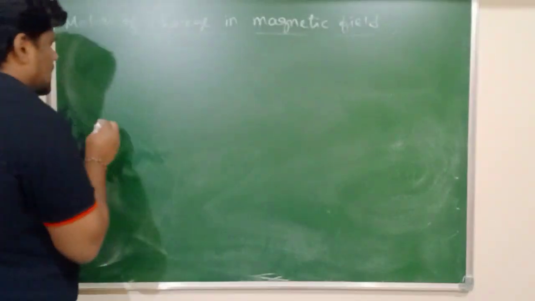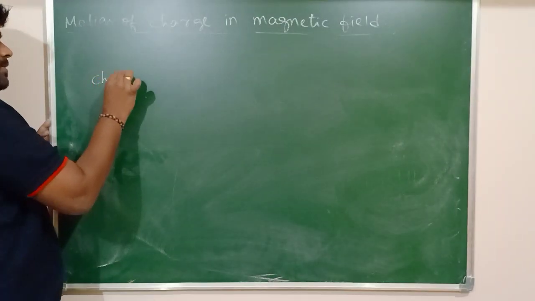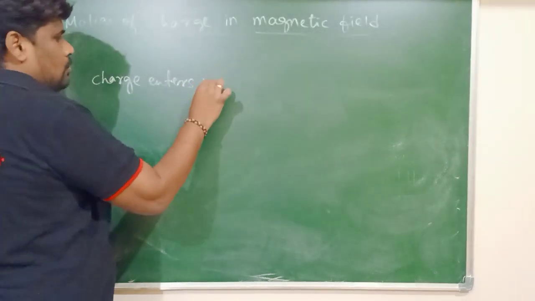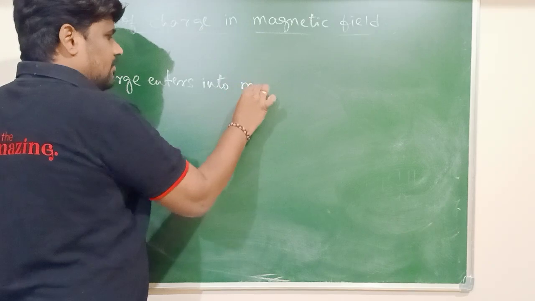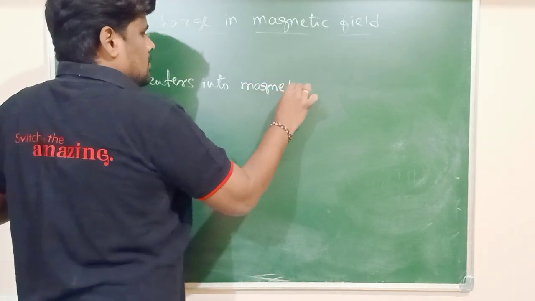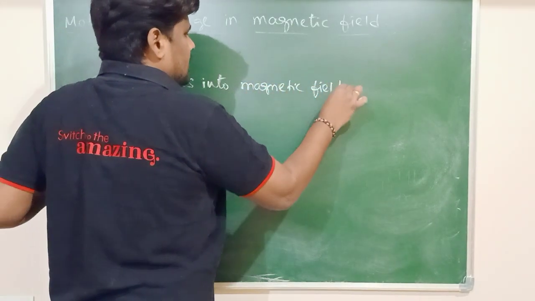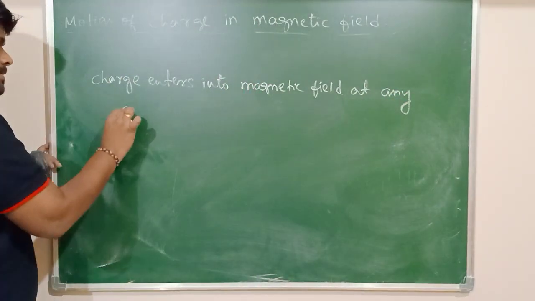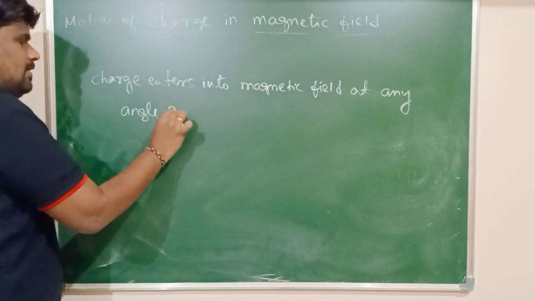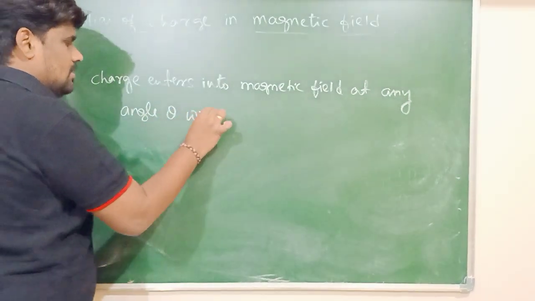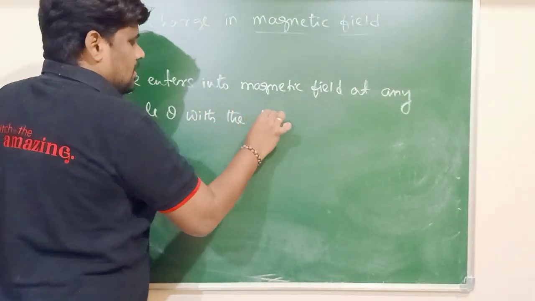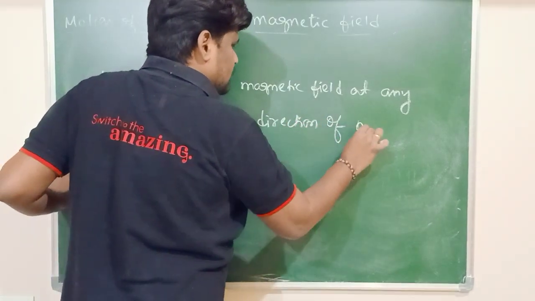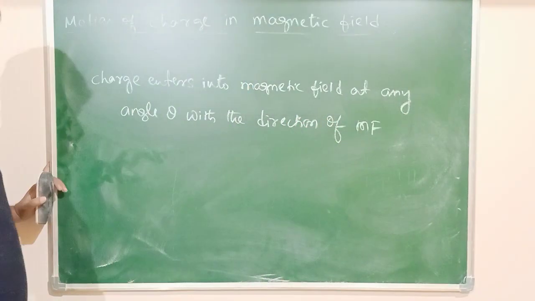That is, the charge enters into a magnetic field at any angle theta with the direction of the magnetic field.